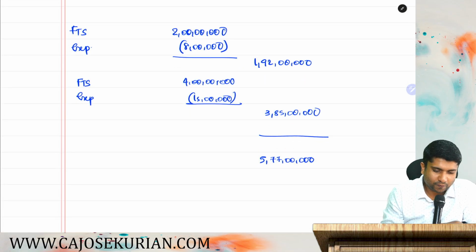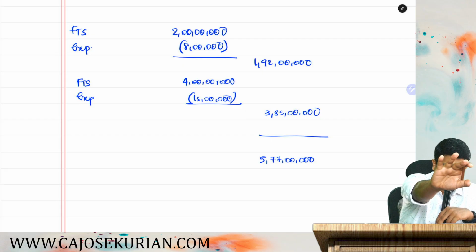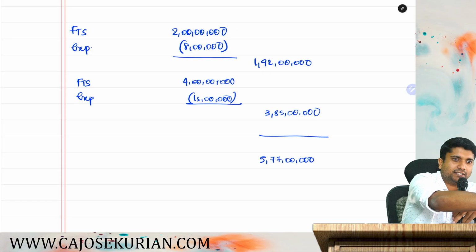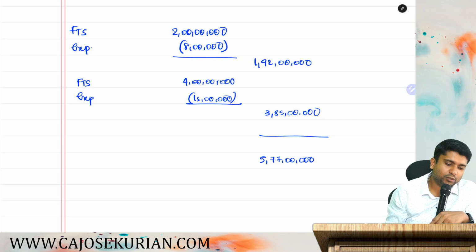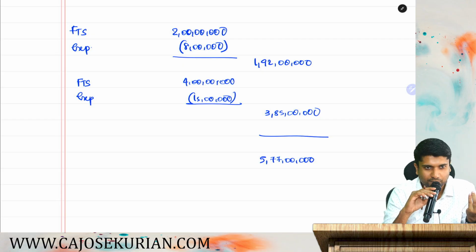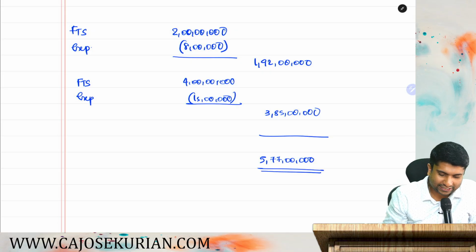There are other things also. Number one, expenditure not wholly and exclusively incurred for the business of such PE, not included in 2 or 4 above. These are not exclusive expenditure. Hence, you cannot claim it as a deduction. Only exclusive expenditures can be claimed as a deduction. Since it is not an exclusive expenditure, you cannot claim it as deduction. Gone. Next one. Amount paid by PE to the head office, not being in the nature of reimbursement of actual expense. That is also not deductible. So your answer should be 5 crore 77 lakh.